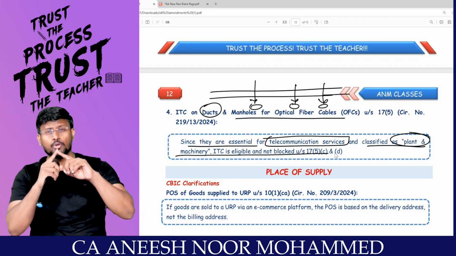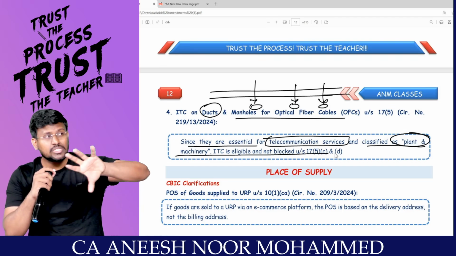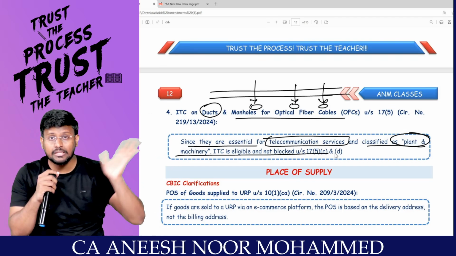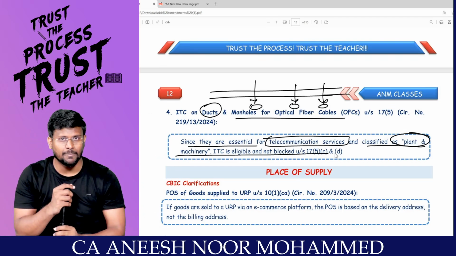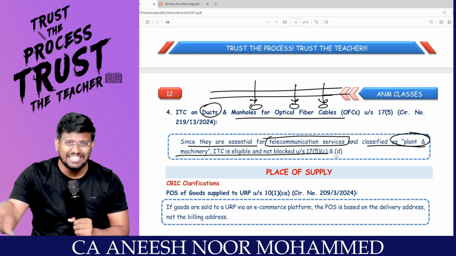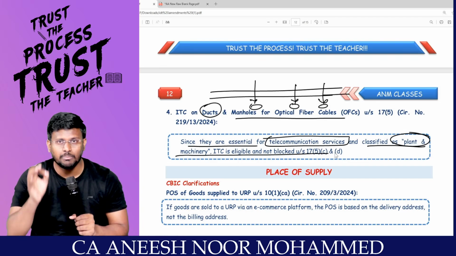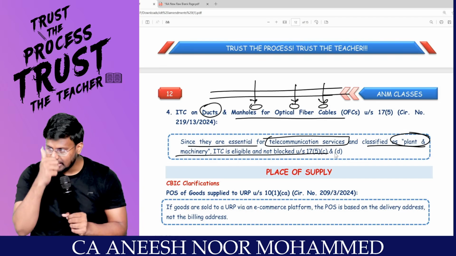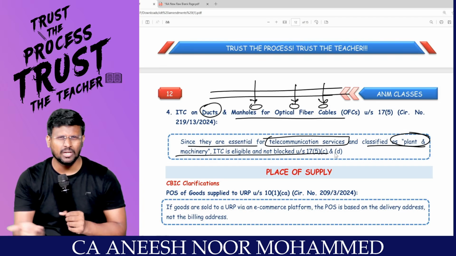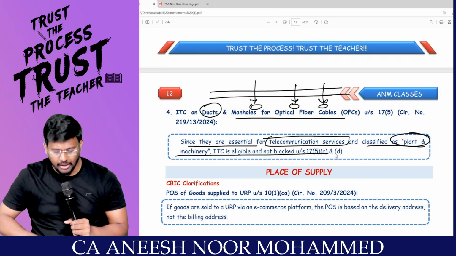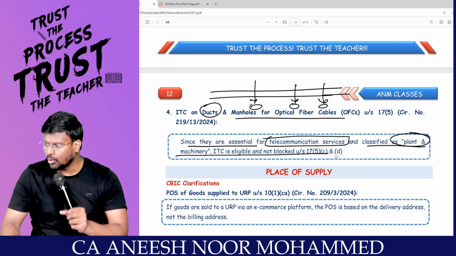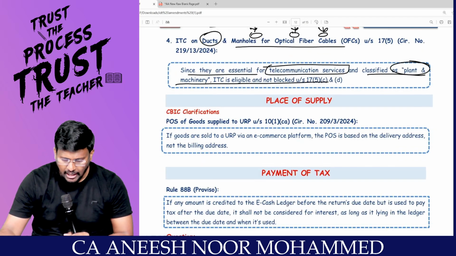We know that telecommunication towers used outside the factory are not plant and machinery. There is a definition. Now they are asking whether the duct and manholes will be treated as plant and machinery. Yes, because without putting wire, how can the services be provided by telecommunication services? That's it. Game over, my dear lovable students, from another biggest chapter also.